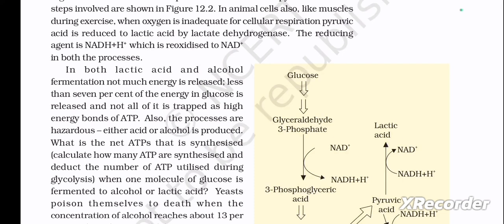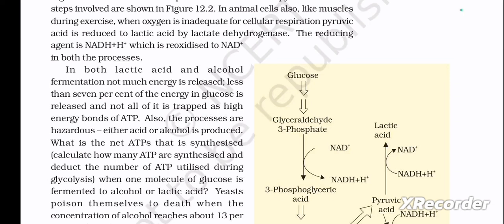Either acid or alcohol is produced. What is the net ATP that is synthesized? Calculate how many ATP are synthesized and deduct the number of ATP utilized during glycolysis when one molecule of glucose is fermented to alcohol or lactic acid.